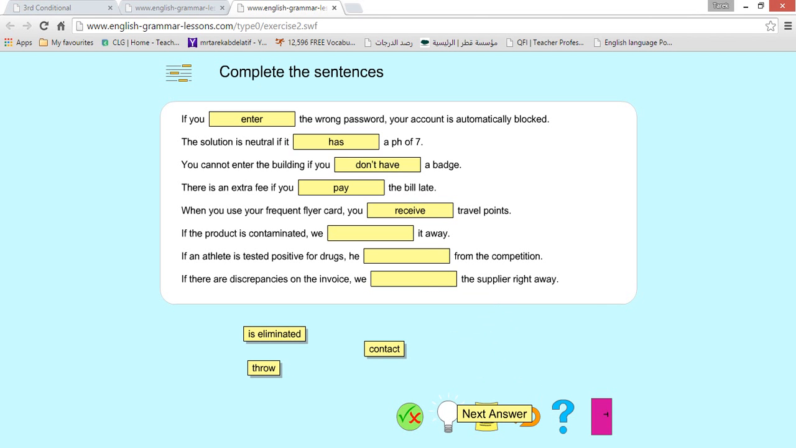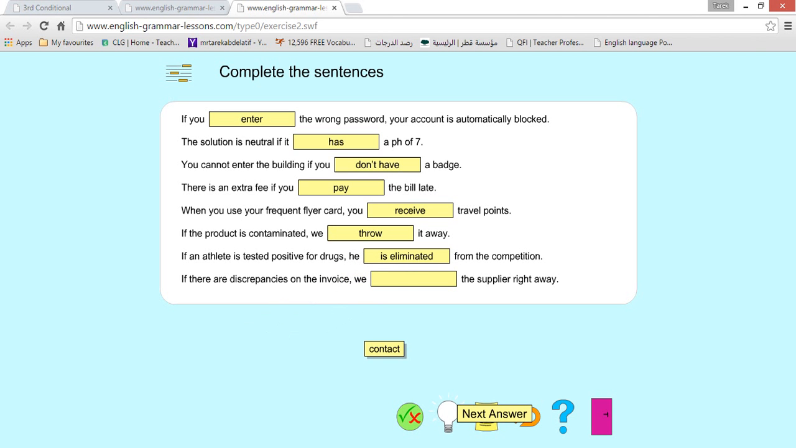If the product is contaminated, we throw it away. If an athlete tests positive for drugs, he is eliminated from the competition. Bad player. He's what? He is eliminated.